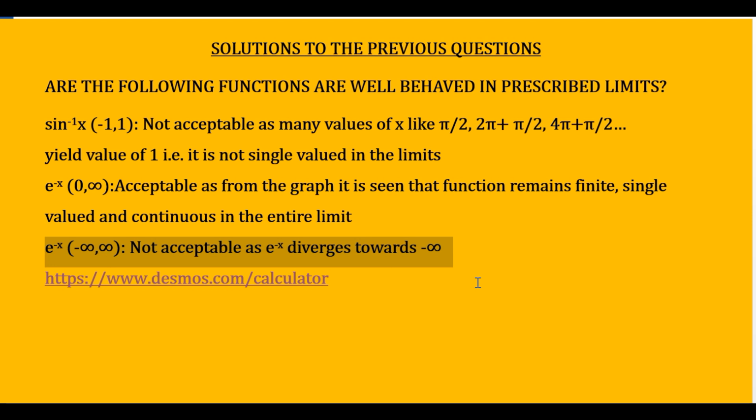So when we keep on decreasing the value of x in the minus range, you will see that e raised to minus x will diverge towards infinity, and therefore it will become infinite, and the function has to remain finite, single valued and continuous to be acceptable.